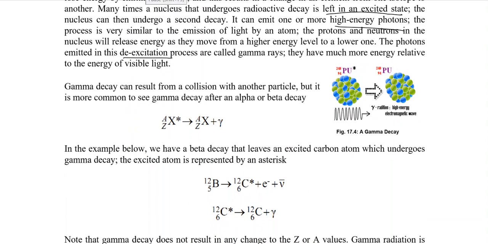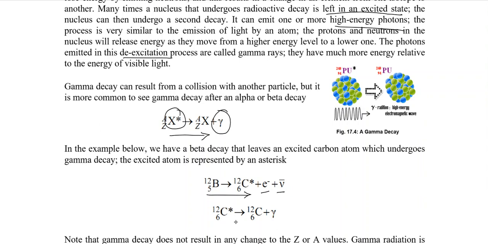Let's say, for example, when we have a parent nucleus converted into a daughter nucleus, we have the same element, but that element is in an excited state, and as it goes towards stabilization, it releases gamma radiation. For example, boron is converted to carbon in a beta negative decay by releasing an electron and an antineutrino.